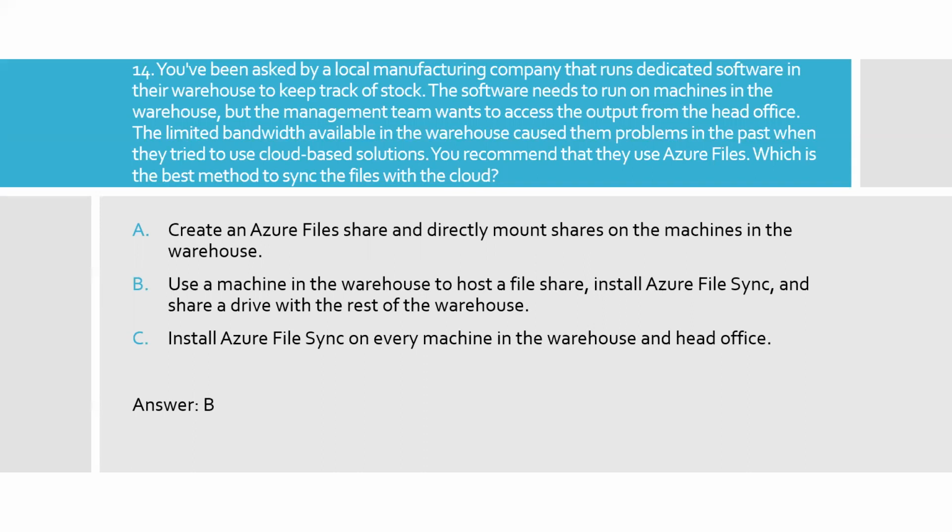Option B is the right answer. Use a machine in the warehouse that hosts a file share. Install Azure File Sync and share a drive with the rest of the data warehouse. We can choose the service Azure File Sync to sync on-premises files to Azure. So even if we lose files on-premises, we can still access the files from the Azure data center using Azure File Sync.